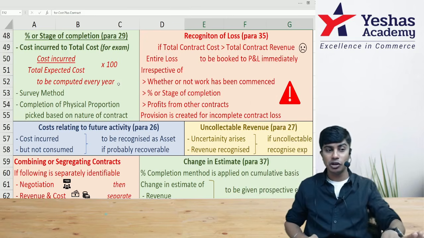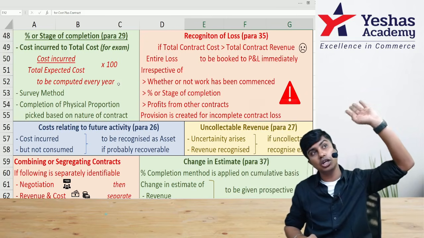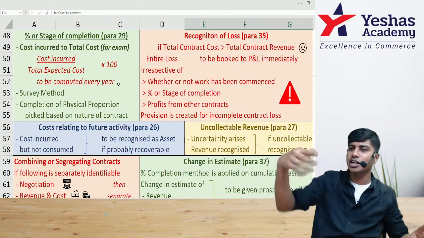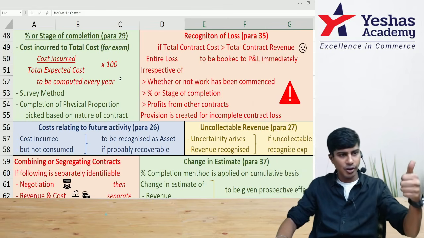Don't write proportion loss. Write total loss from the total contract revenue and total contract cost on the credit side. Find provision as the balancing figure on the debit. I hope you got it.